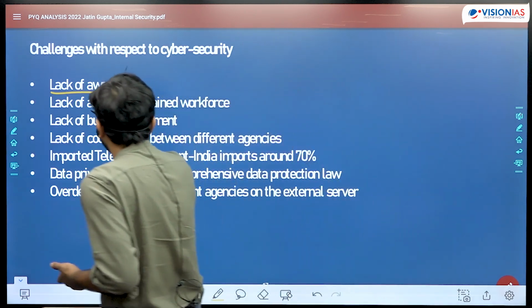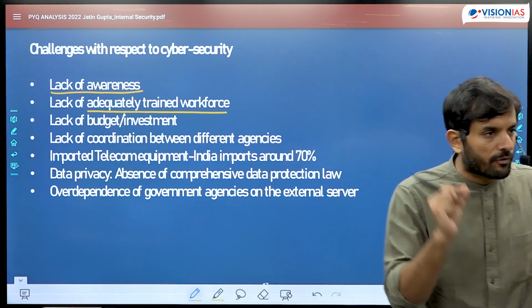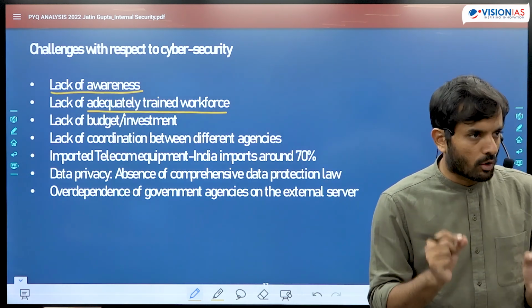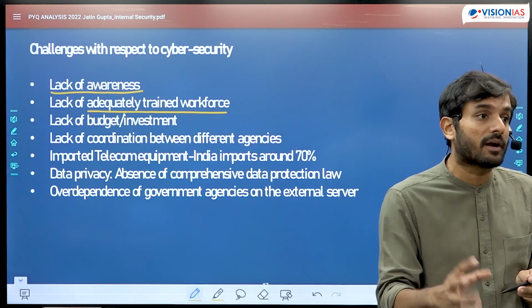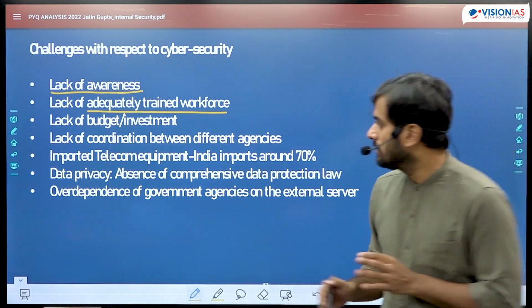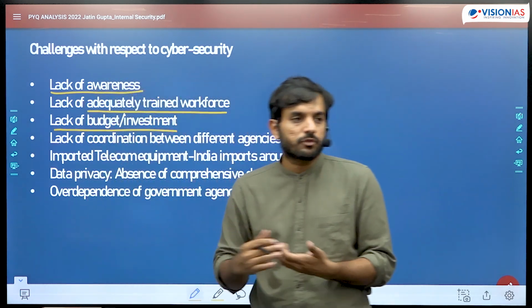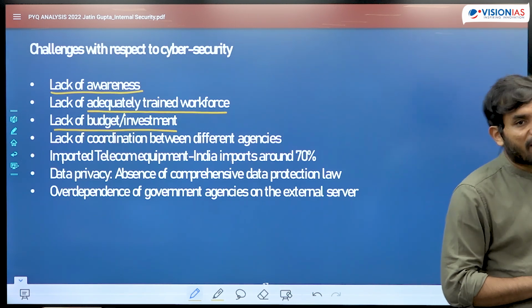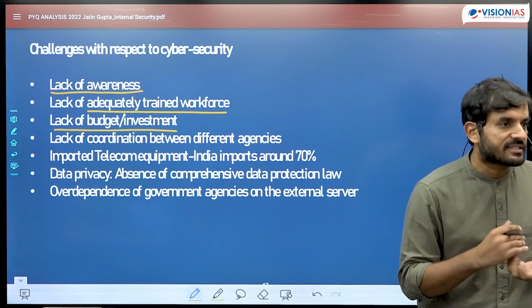Secondly, lack of adequately trained workforce. We do not have enough number of cyber security professionals in this country. Cyber security forensic professionals are very few in this country today. Very few people understand cyber laws in India. Then another challenge is that we have not invested enough in terms of our research and developmental capacity to improve our capacity to deal with cyber security threats.